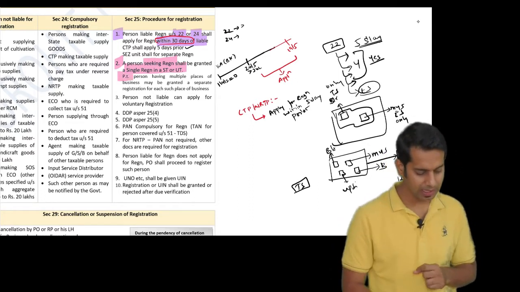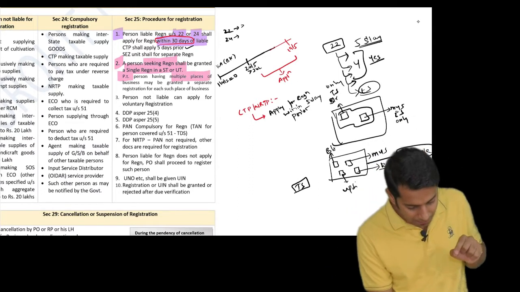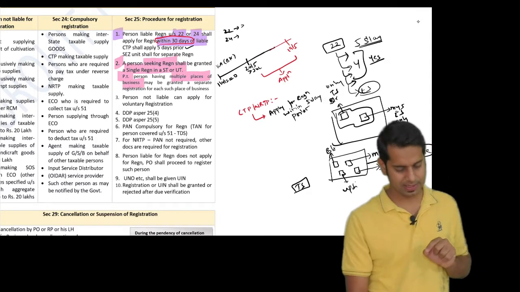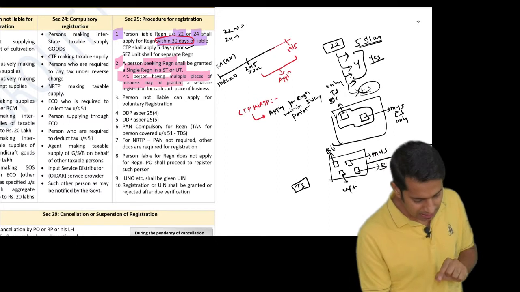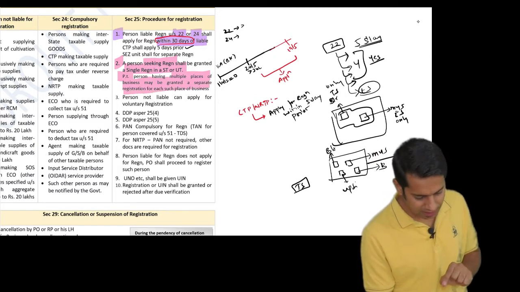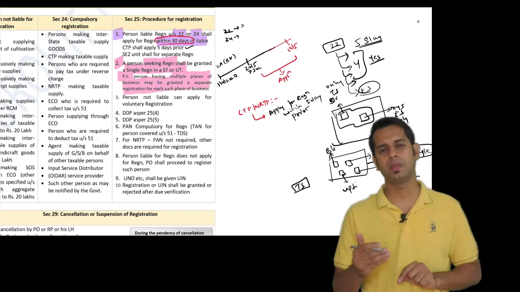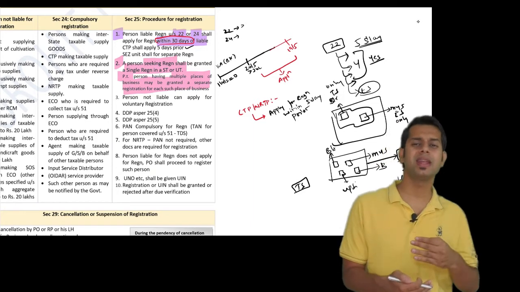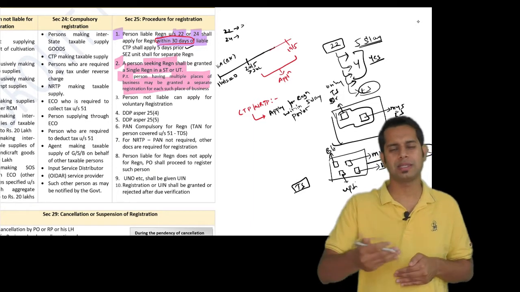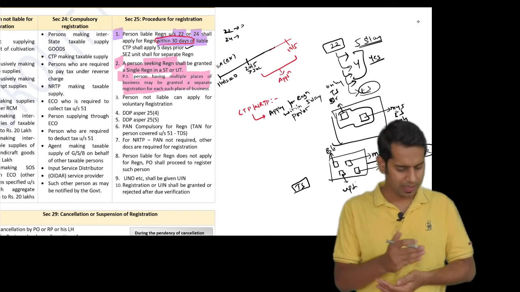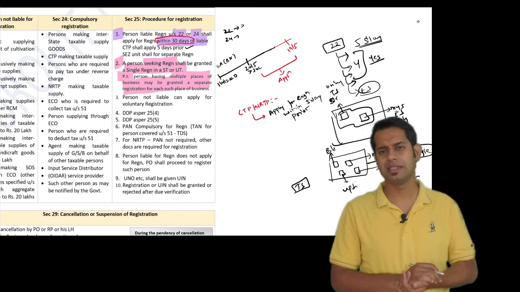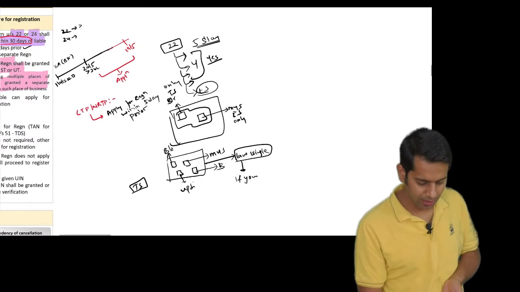However, provided that if the person is having multiple places of business, then he may be granted a separate registration for each of such place of business. He may be granted, in the sense, sir, that if you apply for separate registration for all these different places of business, you can definitely get a separate registration. Meaning what, sir?